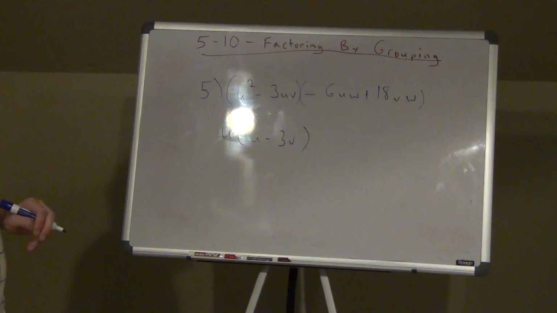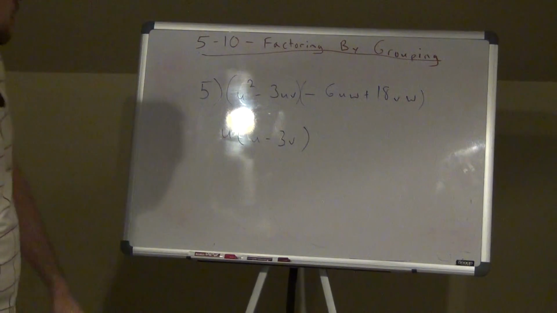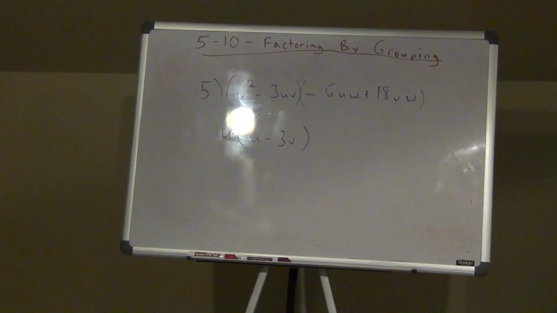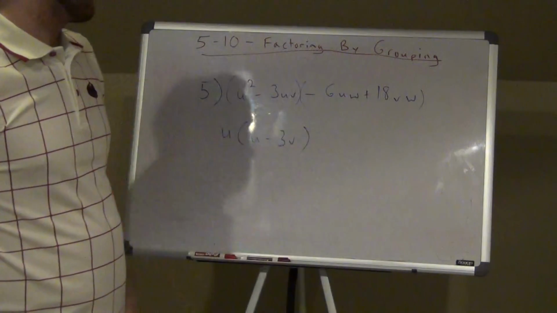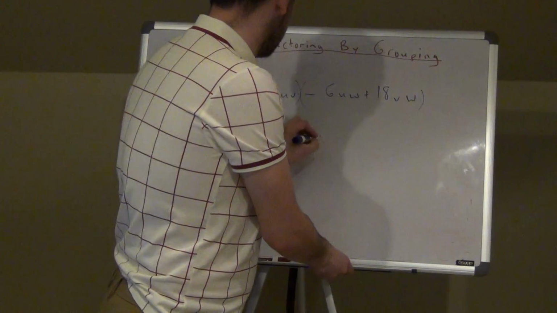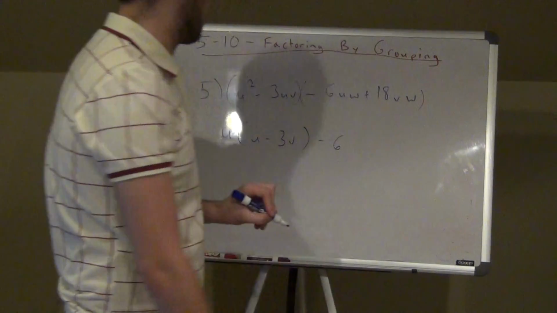Alright? So then here, I can take out, they each have 6 in common, right? I can take out a negative 6, right?